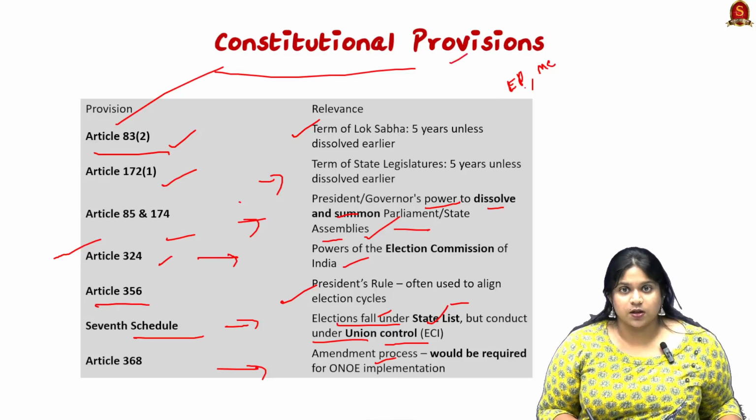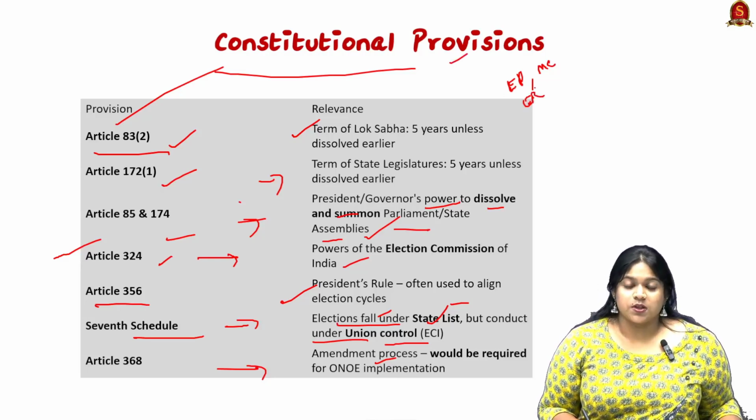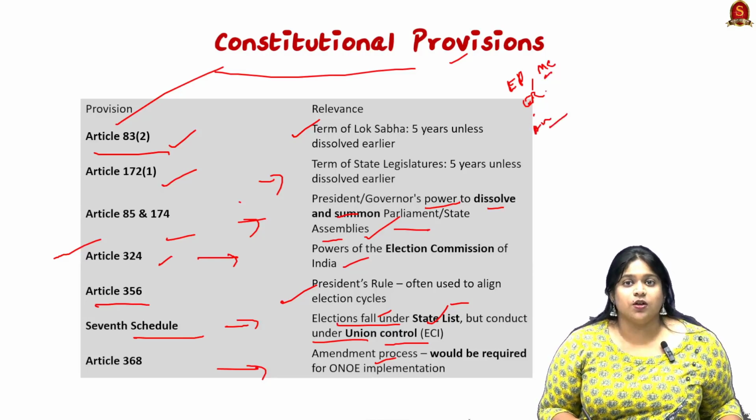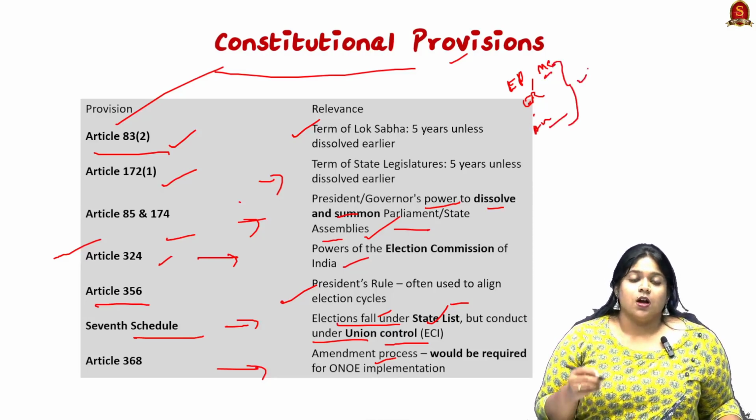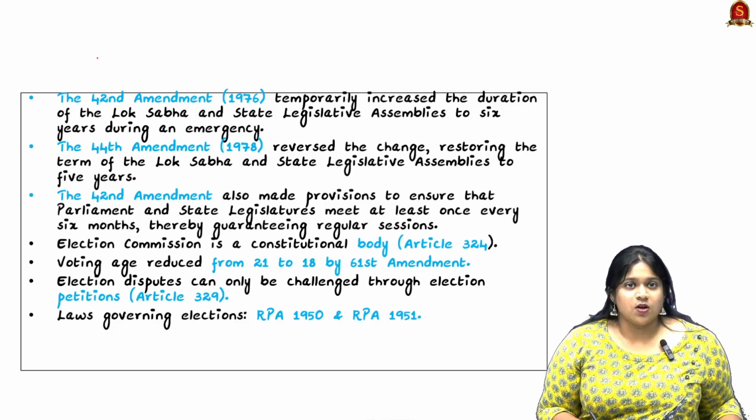There are so many basics to be covered on this topic in itself: election processes, electoral reforms, how elections are conducted, the Model Code of Conduct, and how amendments are made. So here you need to brush up a lot of basics, and also about Lok Sabha, Rajya Sabha, and the parliament, and how different amendments were made and can be done.